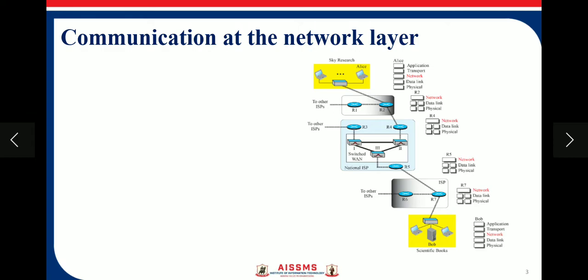The network layer accepts packets from the transport layer, encapsulates the packet in a datagram and delivers it to the data link layer. At the destination host, the datagram is decapsulated, and the packet is extracted and delivered to the corresponding transport layer.